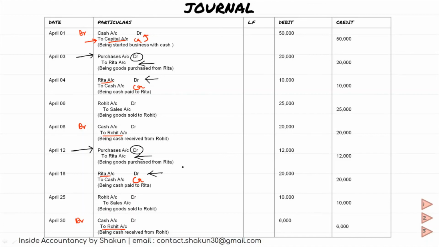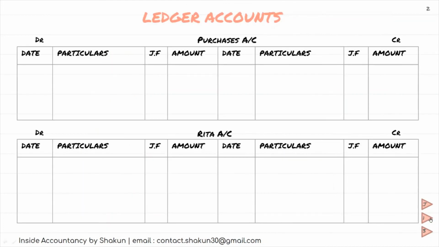So 4 times, 2 times debit, 2 times credit, and purchase has a debit balance. So 2 times debit transactions. So let's move to the ledger accounts and see how these transactions are posted. Purchase transactions we had to post on the debit side. Why debit side? Because the purchases were made from Rita.